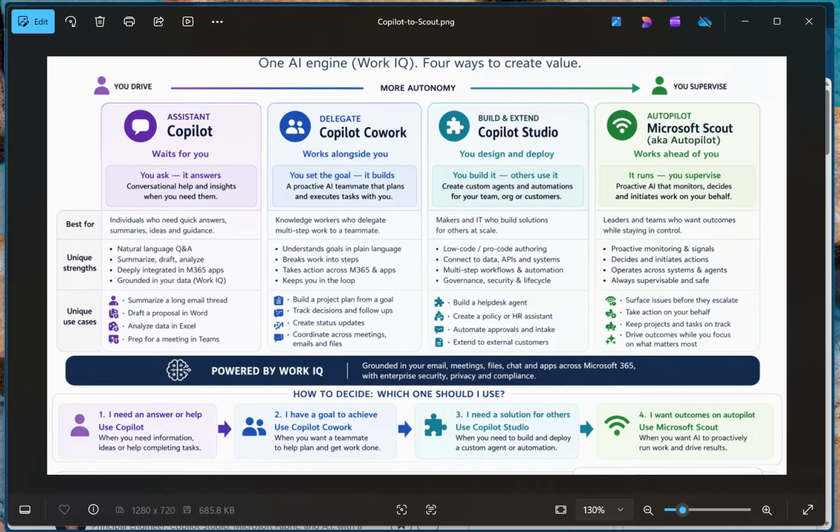I'm focusing on the underlying Copilot Cowork, Copilot Studio, and Microsoft Scout. Pretty much what used to be called Autopilot. Essentially, from Copilot, it's the thing where you can ask it questions, it gives you answers.